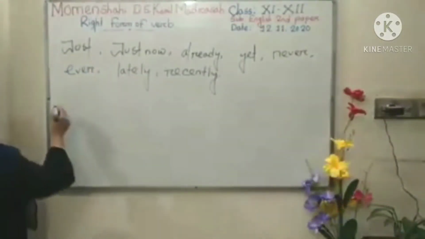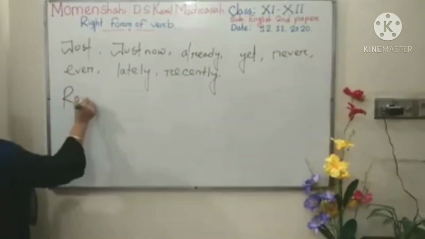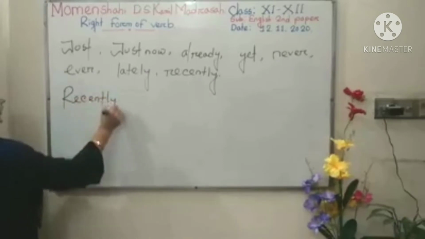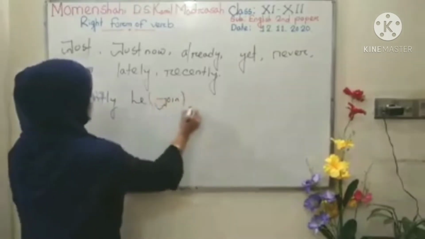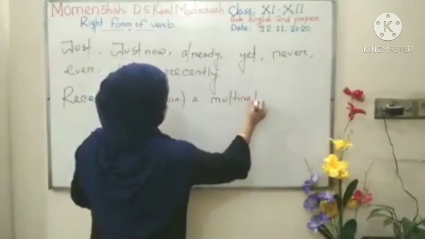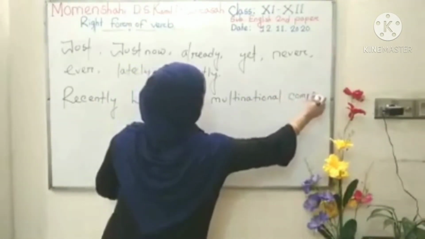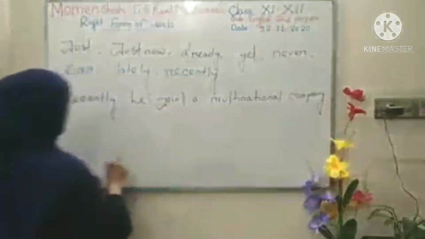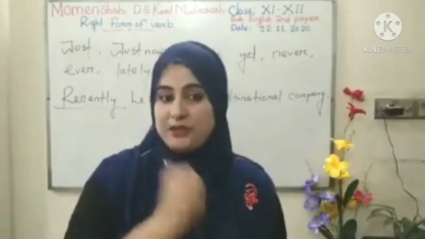Now, I am giving you an example. Look, recently he joined a multinational company. Okay? Look, here this is recently, that is an indicating word of present perfect.